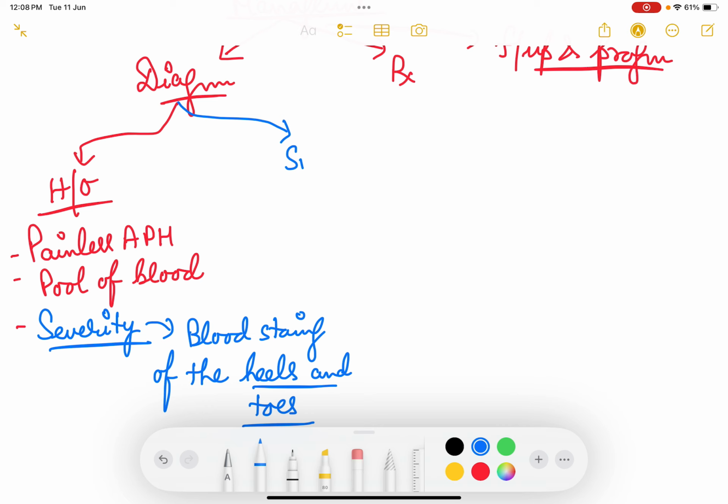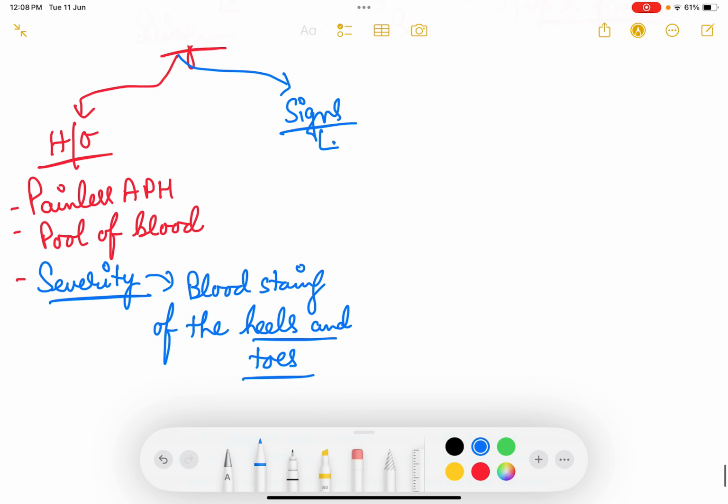Coming to examination or the signs, what signs do you elicit? These were the symptoms. What signs do you elicit? Number 1, the patient will be pale. So pallor will be present. Pallor will be present because the patient will become anemic after bleeding, and it will be proportionate to the amount of bleeding.